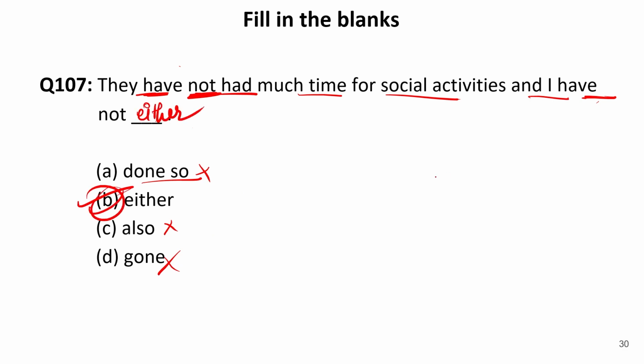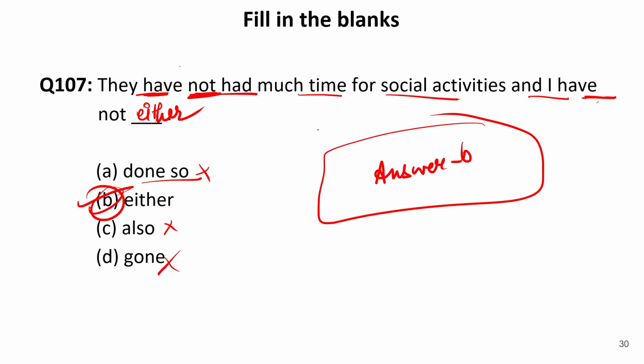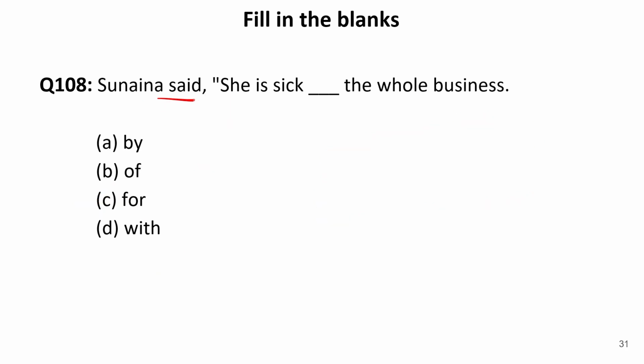Therefore either is the correct answer. Now the correct phrase over here is either. So they have not had much time for social activities, and I have not either. Not either refers to neither. So our answer is B. We can use such words in these types of sentences. Now let us move to the next one.